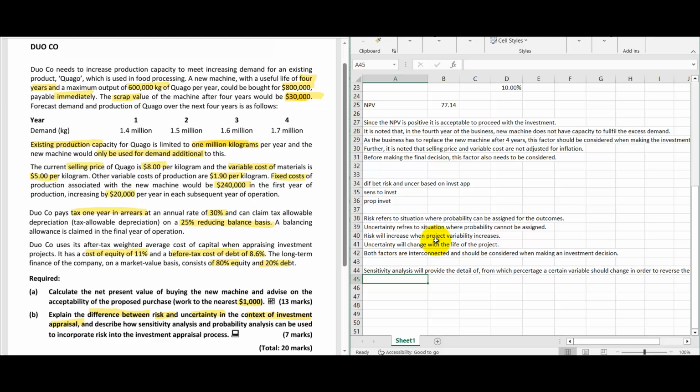So in order for us to reverse the decision, sometimes NPV has to become 0. If the NPV becomes 0, sometimes we might reverse our decision.